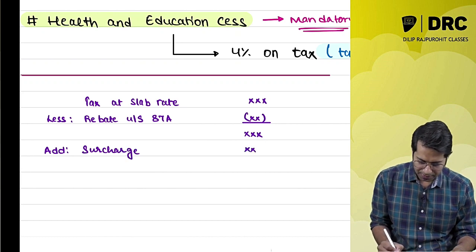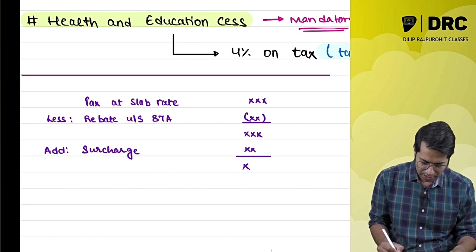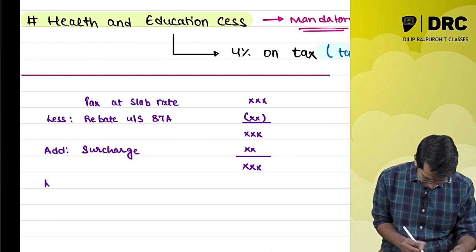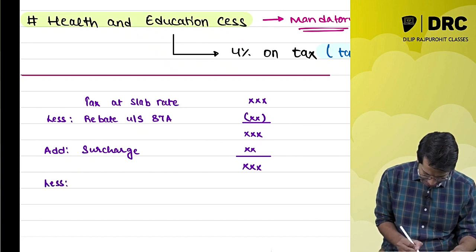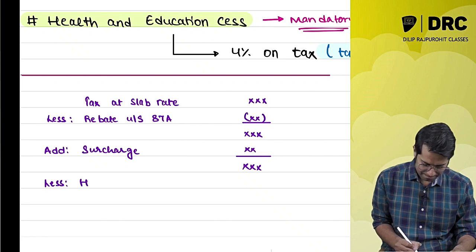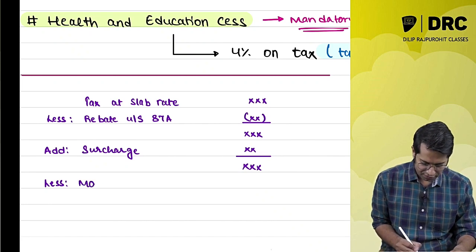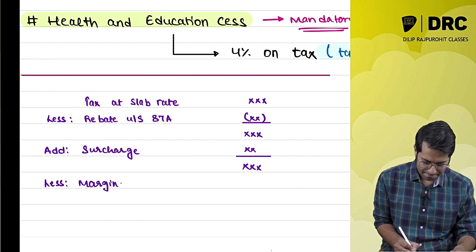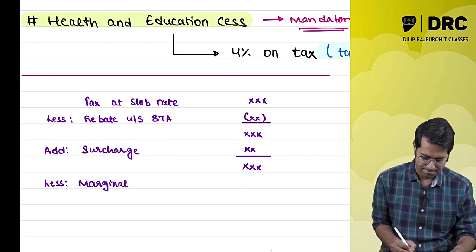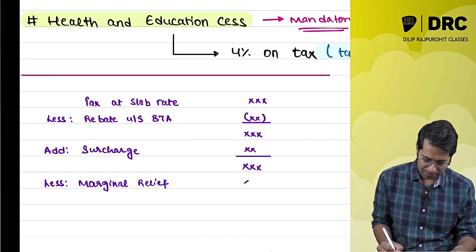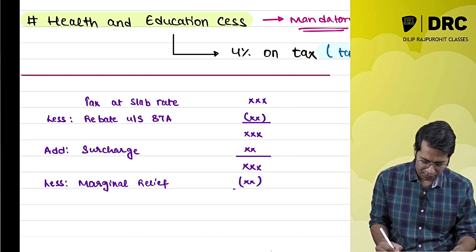Whatever surcharge is coming, add that. Then less marginal relief, if it is applicable.